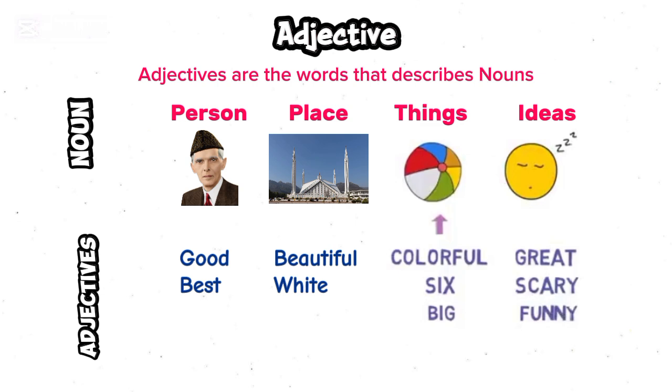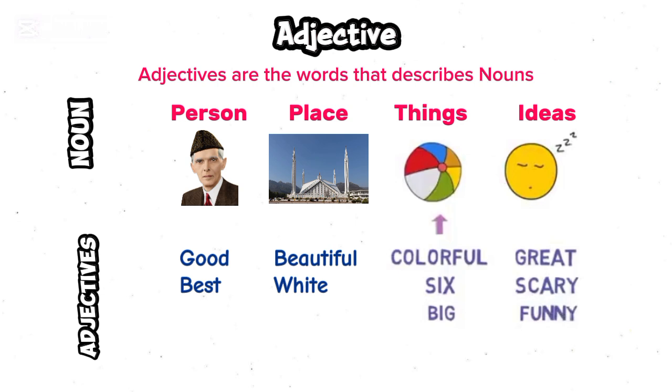Also, the pronoun and noun are technically the same. They are just a replacement for a noun. Pronouns are the words that are used in place of a noun. For example, if we say Ali wakes up early in the morning, Ali ate breakfast, and then Ali goes to school, here we are taking the name again and again. It looks and sounds odd. So we use a pronoun instead of a noun.